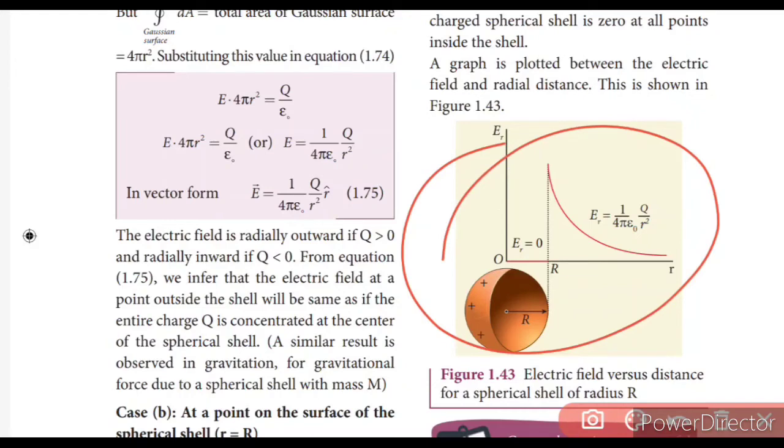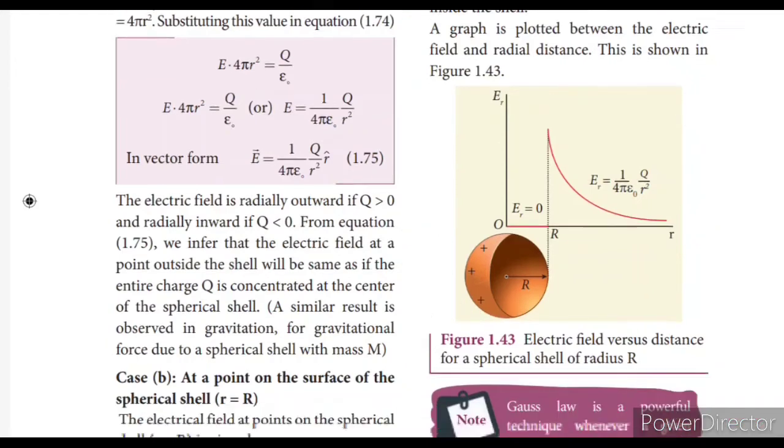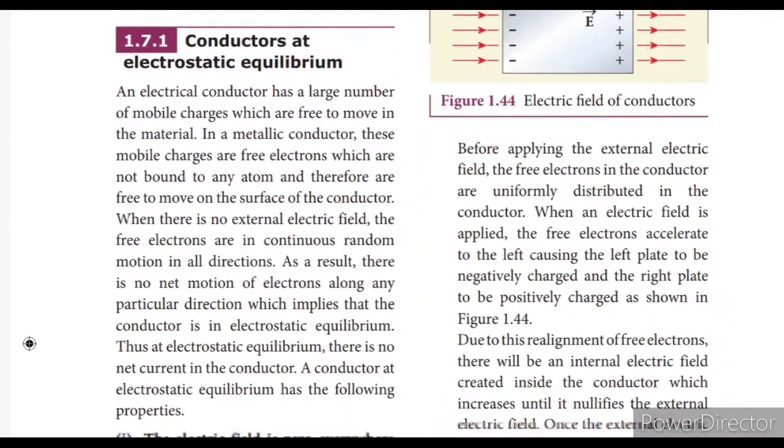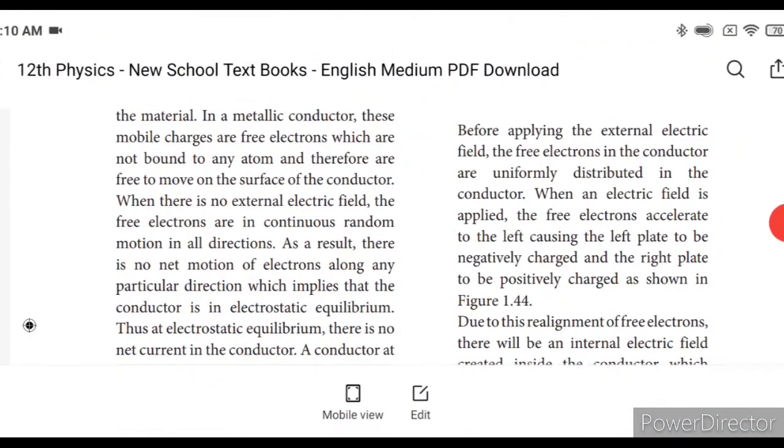The electric field versus distance of a spherical shell of radius R. Gauss law is a powerful technique. Whenever the given charge configuration possesses a spherical, cylindrical or planar symmetry, then the electric field due to such a charge configuration can be easily found. If there is no such symmetry, the direct method can be used, Coulomb's law or the calculus method. For example, it is difficult to use Gauss law to find the electric field for the dipole, since that has no spherical, cylindrical or planar symmetry.